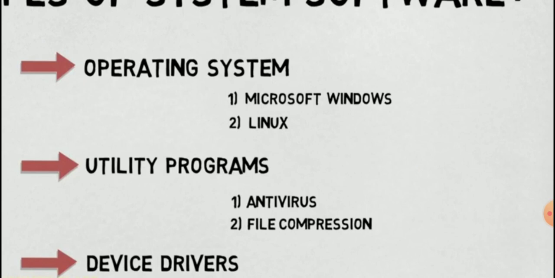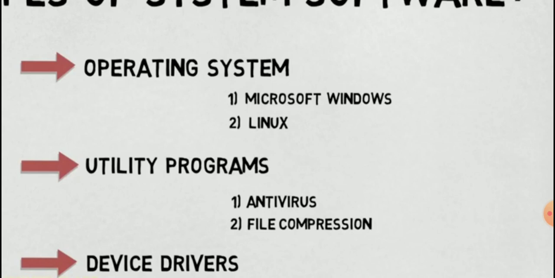Next one, utility program. Nowadays a virus has become a very big challenge to us. Not only for humans, it's a big challenge for computers also. Once a virus gets into the computer, it will damage all the programs and the data we stored in the memory, and it makes the computer stop all its work.